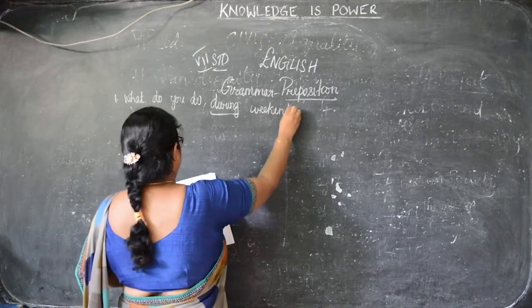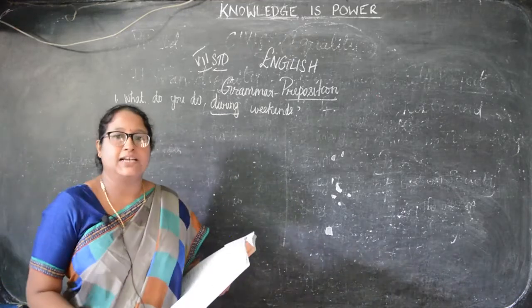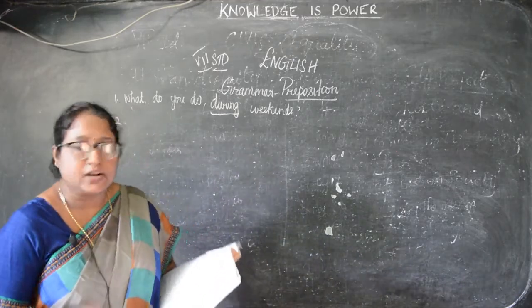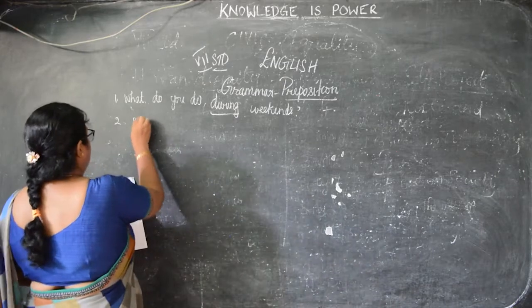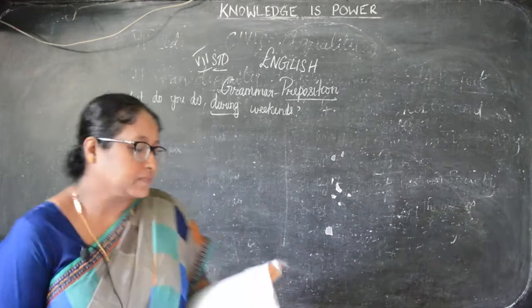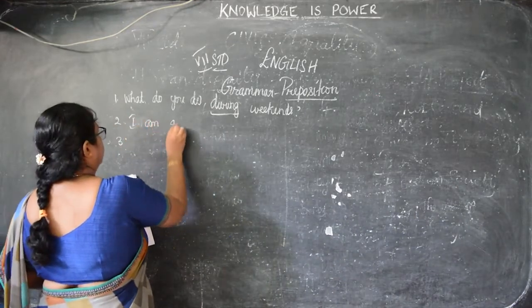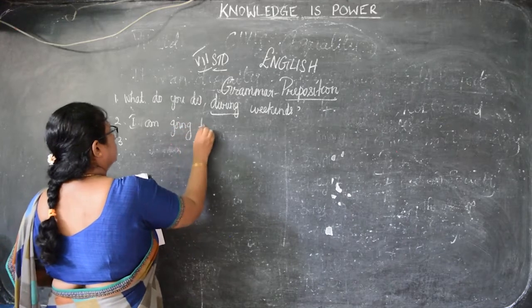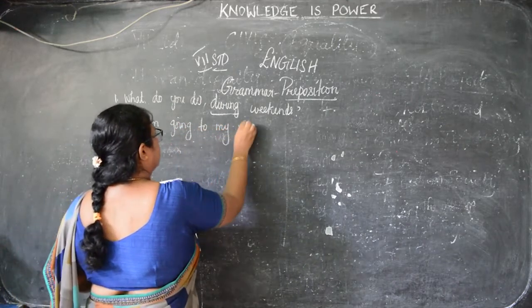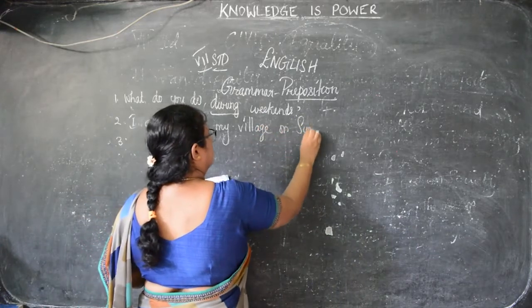Okay, children. So the next is I am going to my village dash Sunday. So what will you write there? On Sunday. So on Sunday you will write. Okay children. And the next is I am going to my village on Sunday. Okay children.